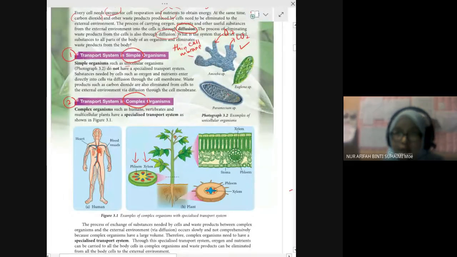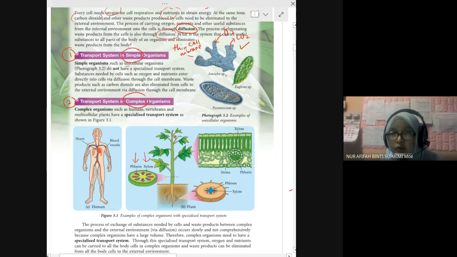Examples are amoeba, euglena, and paramecium. We have a lot of microorganisms or simple organisms that have one cell: amoeba, euglena, paramecium, chlamydomonas.